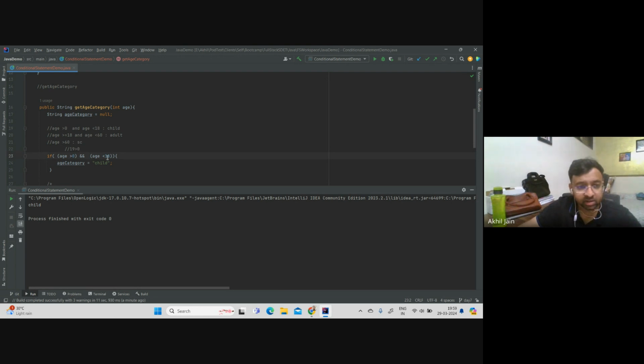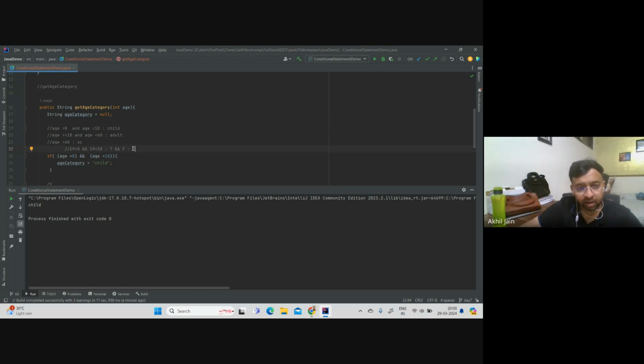And the second condition which we are checking is ampersand, 19 less than 18. Now this is something which is false. 19 is not less than 18, right? It is greater than 18. So what is the output here? The first condition we're getting true, and for the second condition we are getting false. So overall output would be what? Overall output would be false, right?